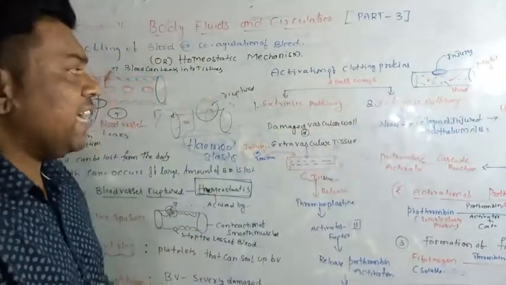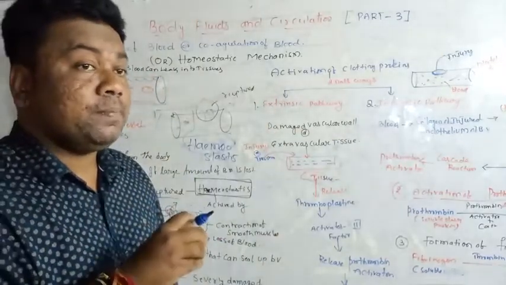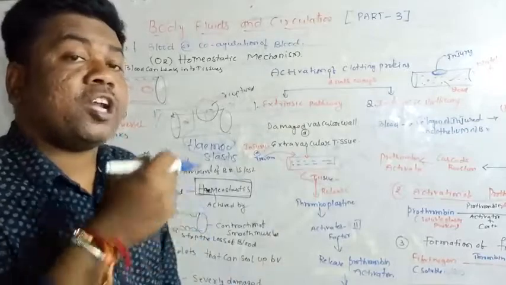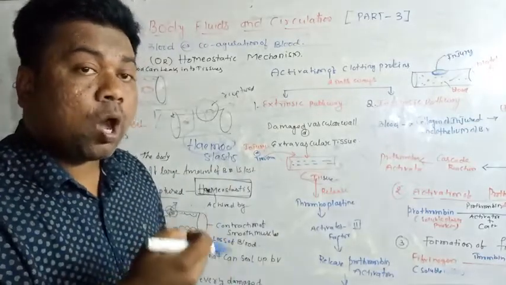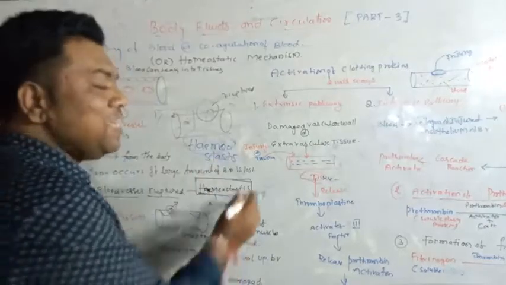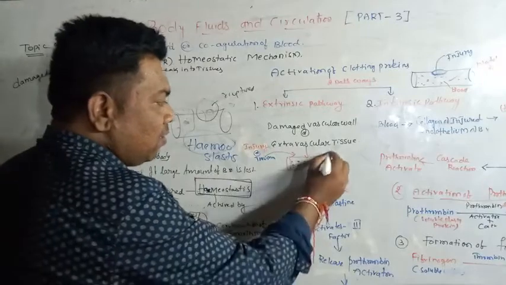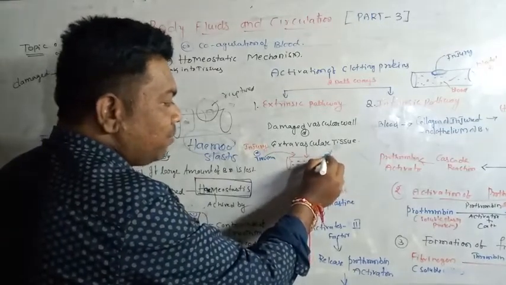What is the meaning of the extrinsic pathway? It begins with the production of chemicals outside of the blood vessels. You can see here this is the blood vessel, and damage occurs on it.